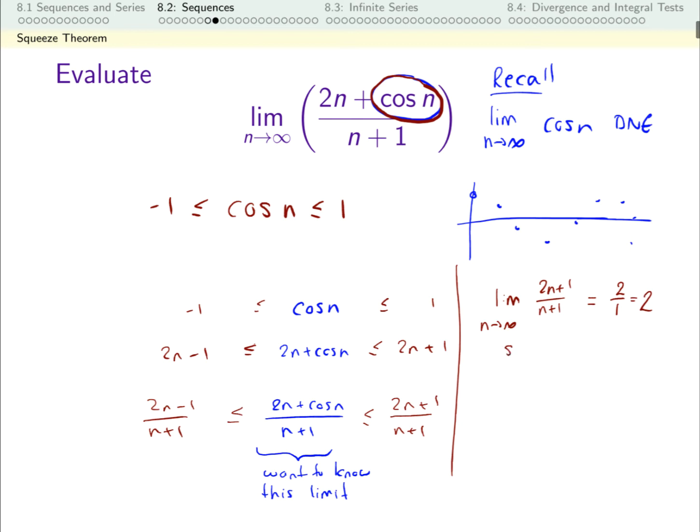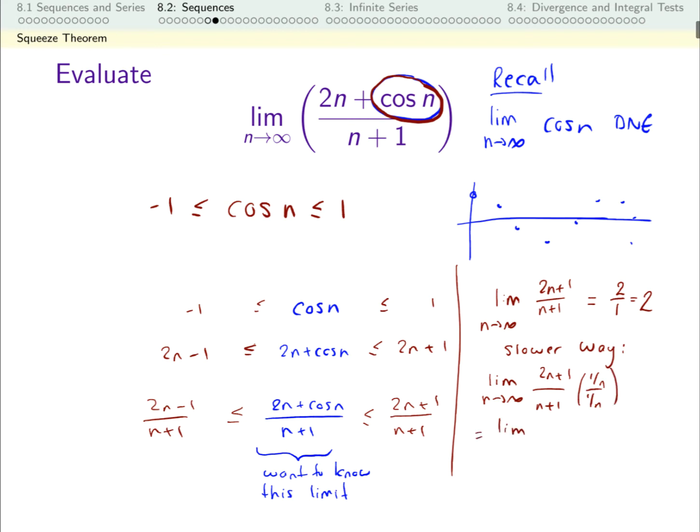The slower way to do the same computation is to divide the top and the bottom by n. So this is 2n plus 1 divided by n plus 1, and I can multiply this by 1 over n divided by 1 over n, so I'm not really changing the function.